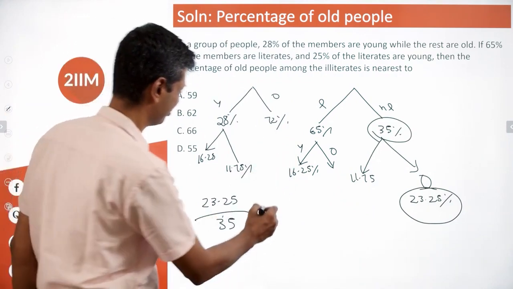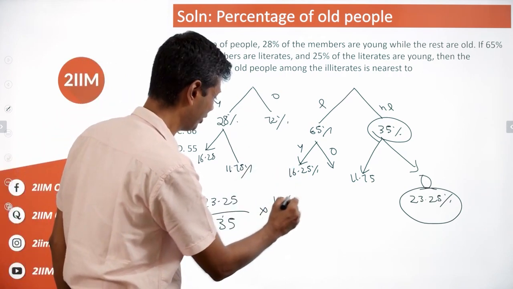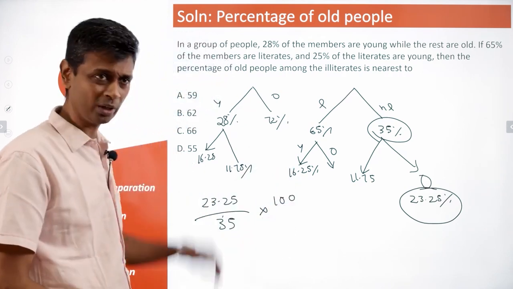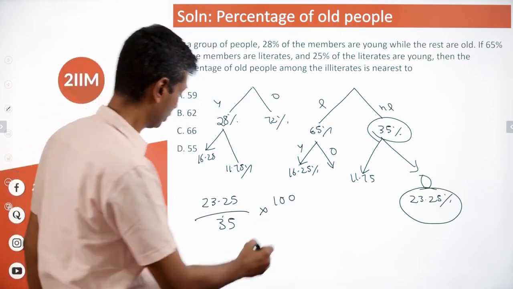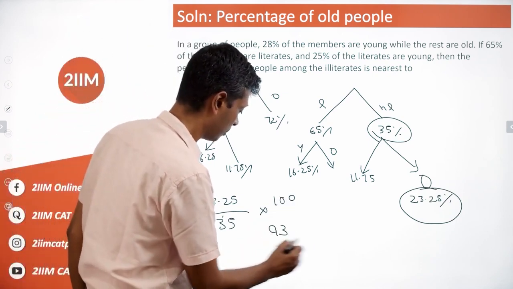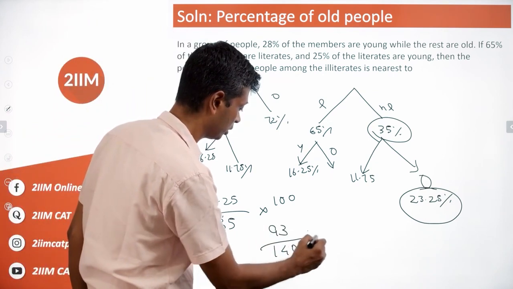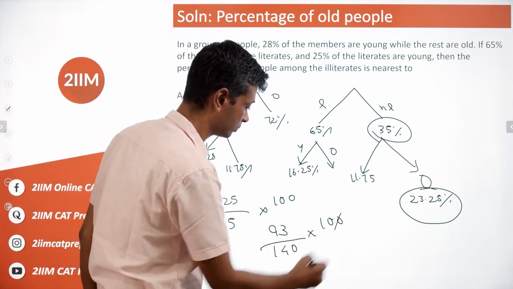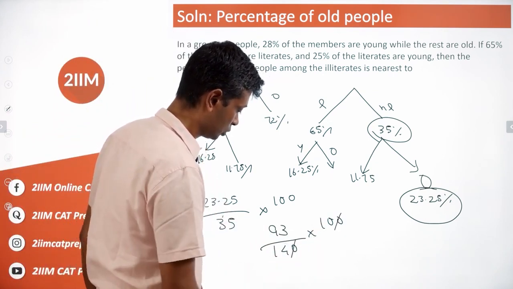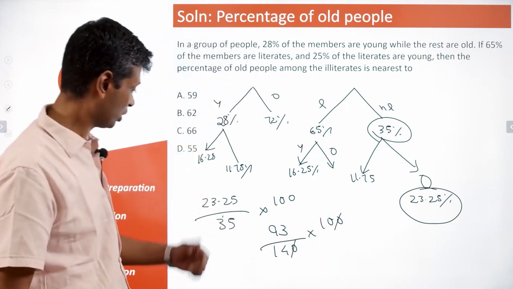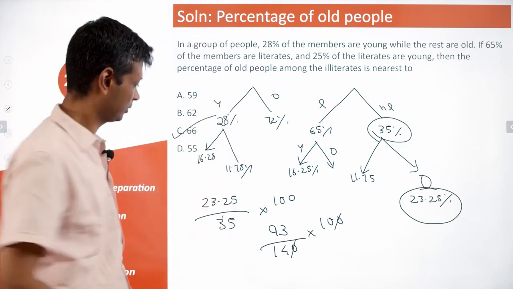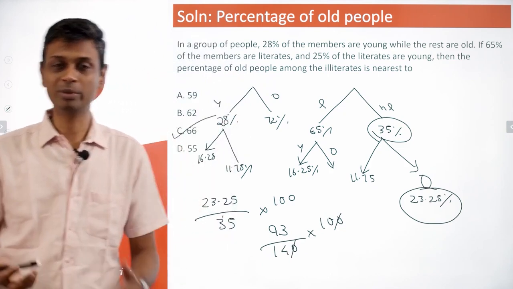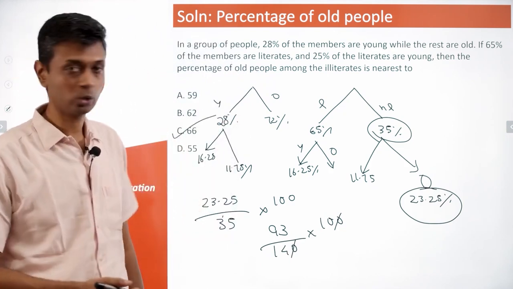I'm going to multiply the numerator and denominator by 4 because I don't want to deal with 0.25. 23.25 into 4 is 93. 93 by 140 into 100. So 930 by 14, whatever that is, I will take a guess at 66. 930 by 14 should be 66 point something. That's the answer we're looking for.